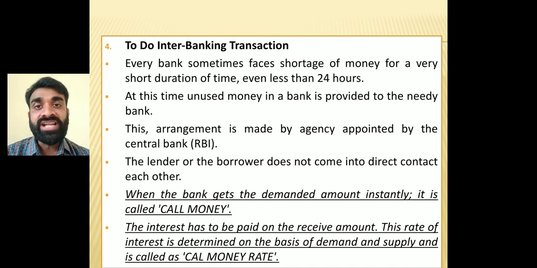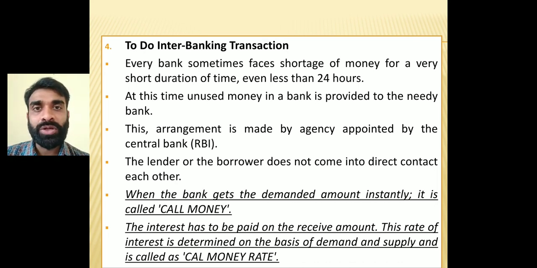Whatever amount is received by Corporation Bank is considered call money, and Corporation Bank needs to pay some interest on it while returning the money. That means principal amount plus interest, and the interest rate that is charged is called the call money rate. Many times this happens. Corporation Bank and Bank of Baroda are not going to call each other directly and say, send me the money. A proper channel will be there. They need to contact the particular agency established by the RBI, and the RBI will arrange the money on behalf of Corporation Bank.